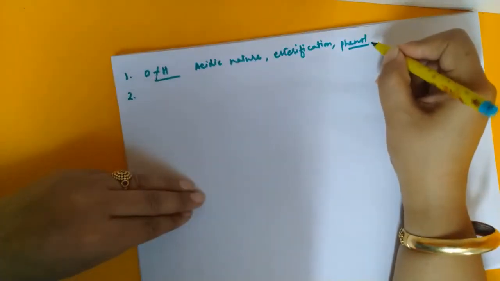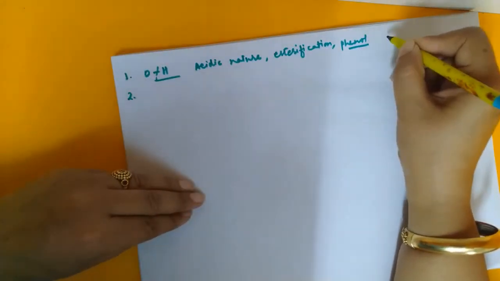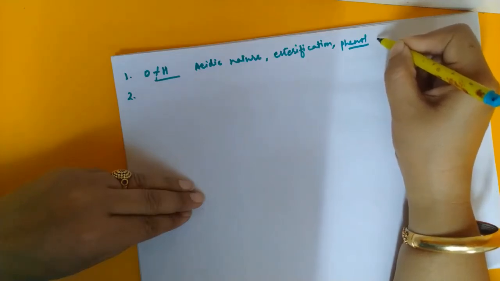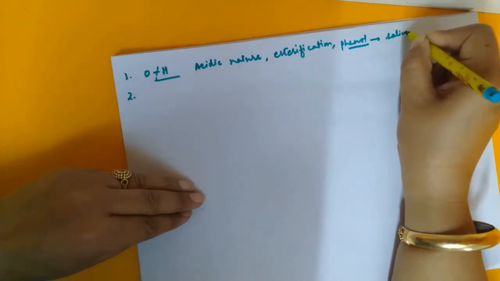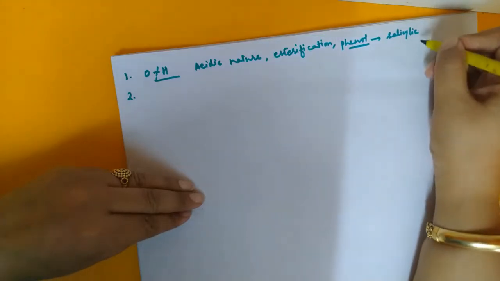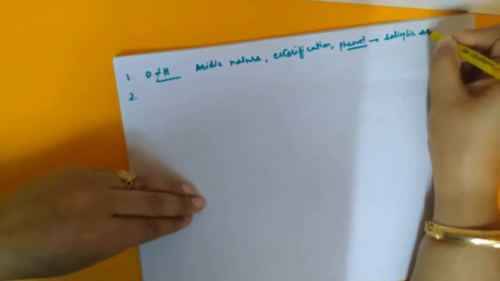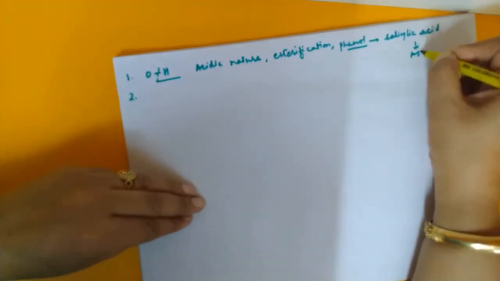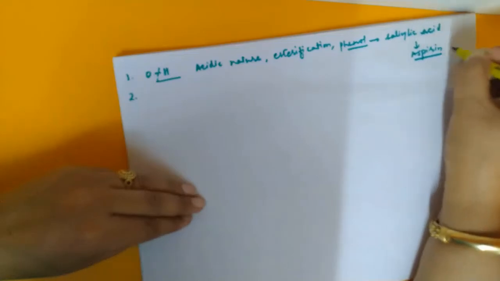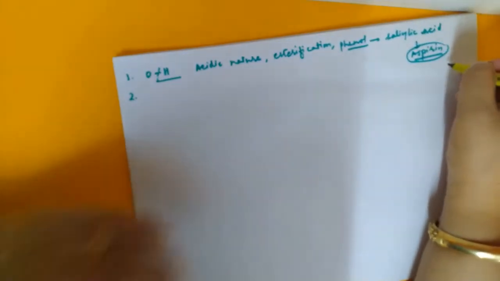And one important reaction here we discussed is that phenol can also undergo esterification reaction. Number two is not only phenol but salicylic acid. Salicylic acid on reaction with acetic anhydride, or on acetylation, will be converted to aspirin. This was one of the important reactions which everyone should understand: what is aspirin, the formula and everything.